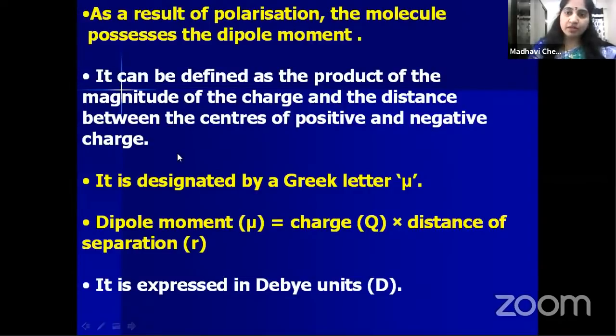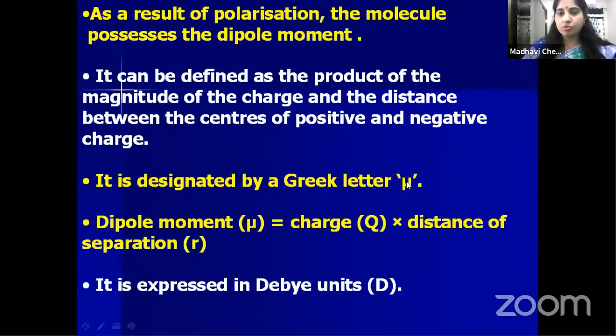Dipole moment is nothing but the product of the magnitude of the charge and the distance between the two charges. Distance between the two centers means the positive center and the negative center. It is represented with mu. This is the Greek letter mu.